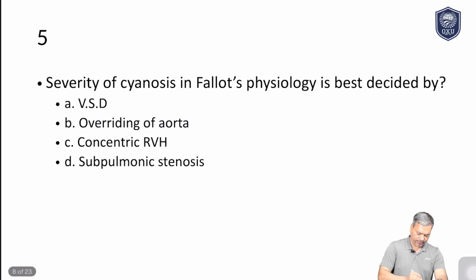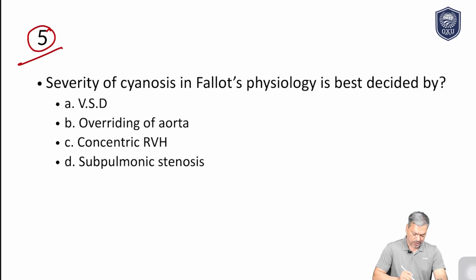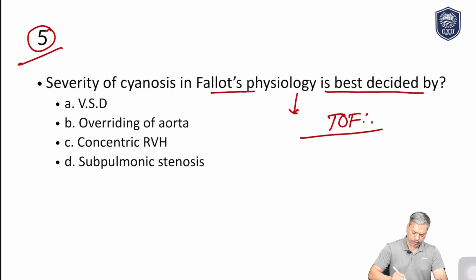Now let's solve question number 5. Severity of cyanosis in Fallot's physiology is best decided by what? There are 4 options here and you have to choose the correct one. A little knowledge about tetralogy of Fallot, or TOF, first. You need to find out the 4 components.